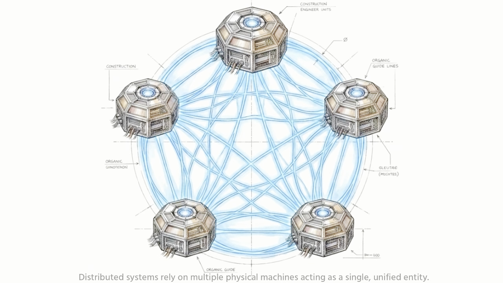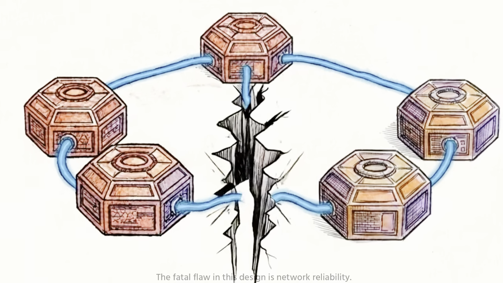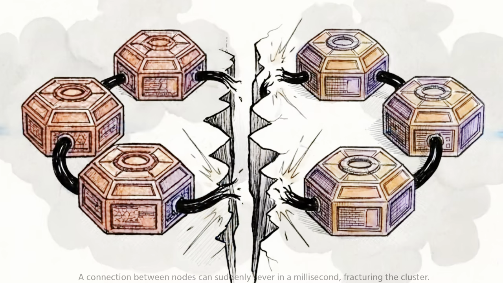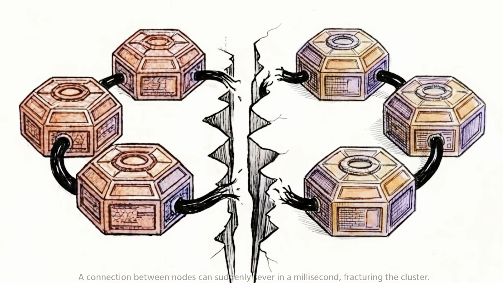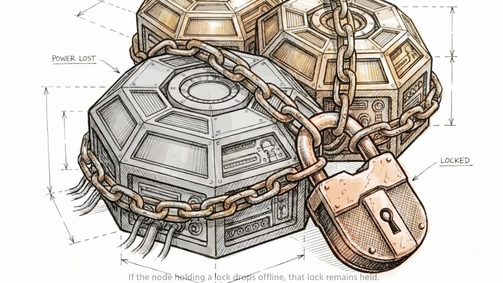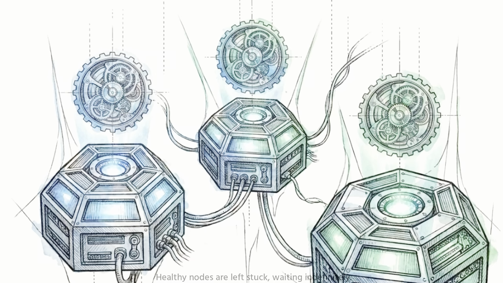Distributed systems rely on multiple physical machines acting as a single, unified entity. The fatal flaw in this design is network reliability. A connection between nodes can suddenly sever in a millisecond, fracturing the cluster. If developers attempt to coordinate these machines using traditional blocking mechanisms, like distributed locks, a network failure becomes catastrophic. If the node holding a lock drops offline, that lock remains held. Healthy nodes are left stuck, waiting indefinitely.